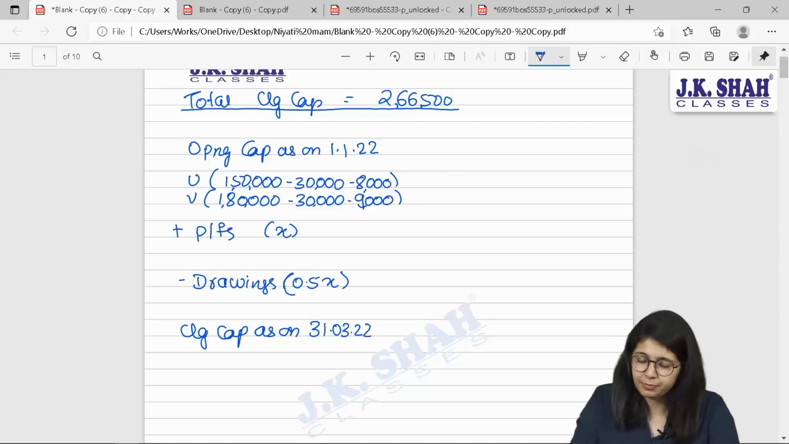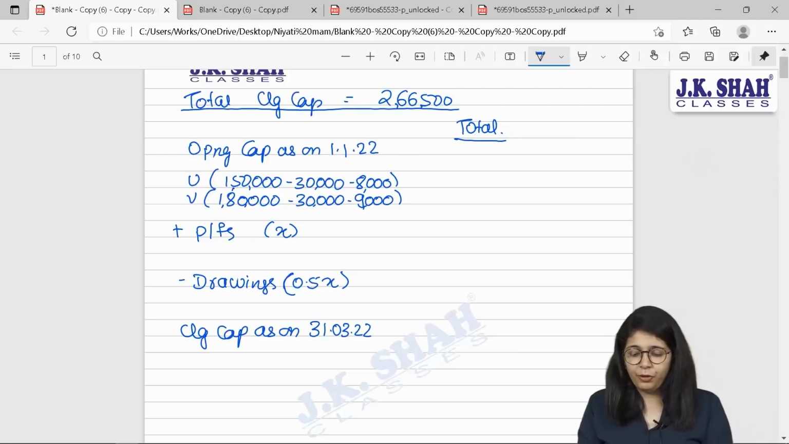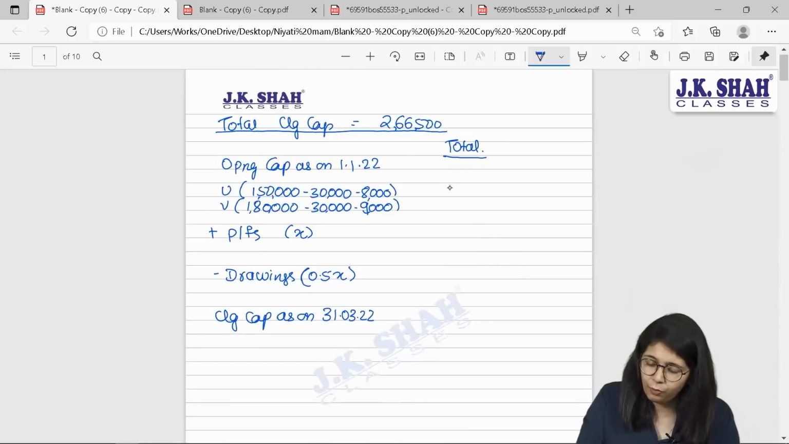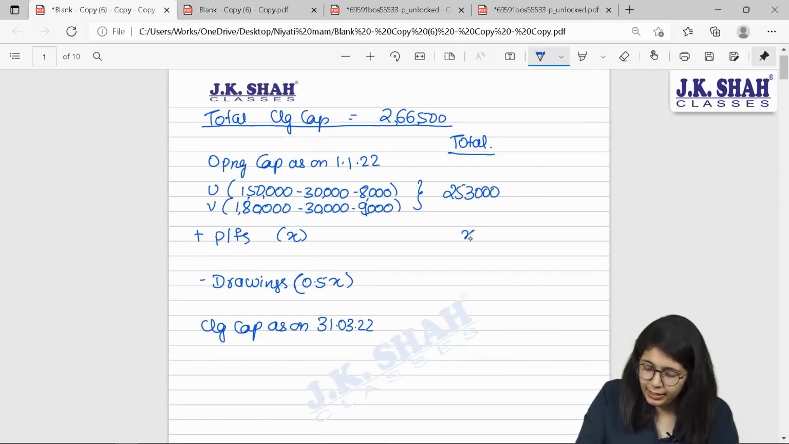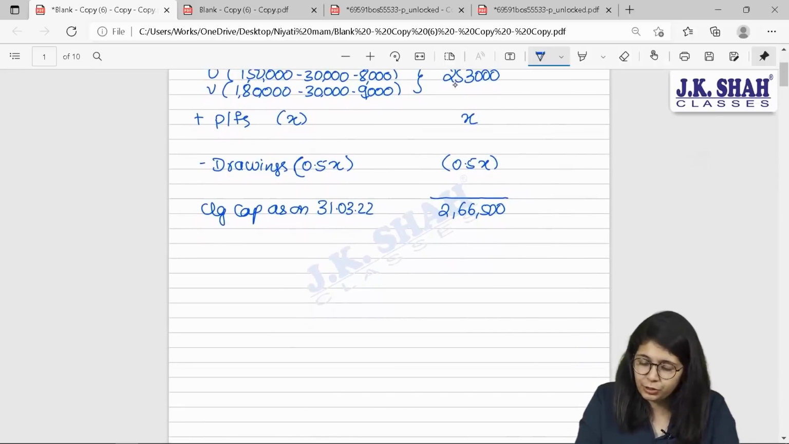That is 0.5x. Now, rather than considering individual, let us consider total. If you take your total of capitals, opening balances, 1,50,000 plus 1,80,000 minus 60,000 minus 8 and minus 9 will give you your total opening capital of 2,53,000. My total closing capital is 2,66,500. In a way, I have formed the equation over here. Let us solve this equation further.